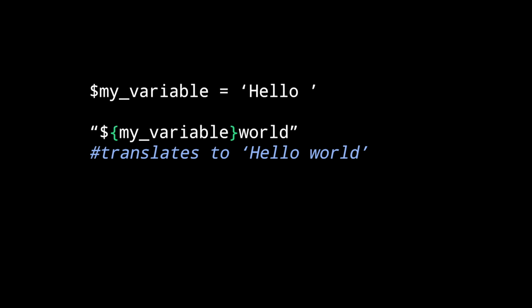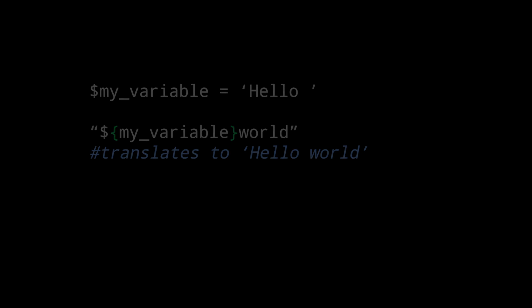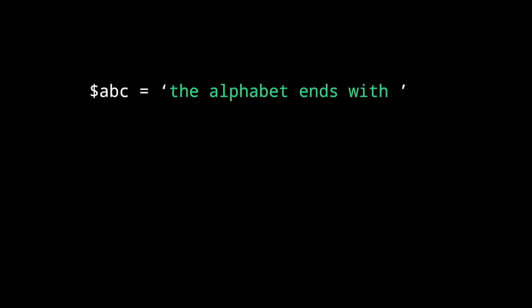Don't forget that when you use a variable inside a string, you should surround it with curly braces in order to separate the variable from the other letters. To see how this works, here's an example. Let's say you want the value of ABC followed by the letters XYZ. If you write the following code, how do you know which part of the code is the variable and which part is just letters?